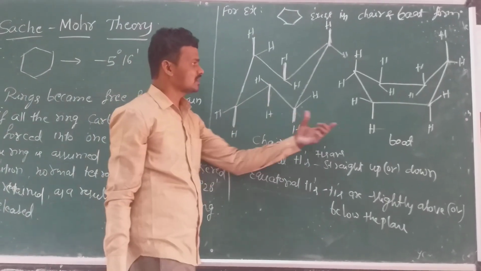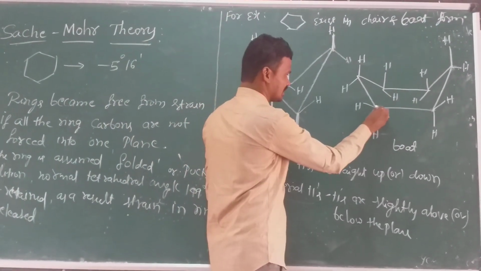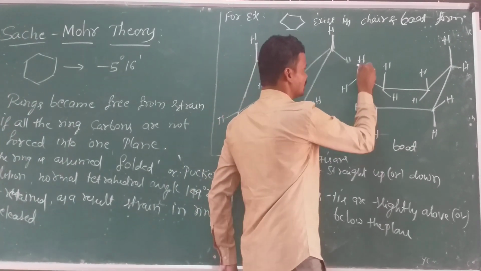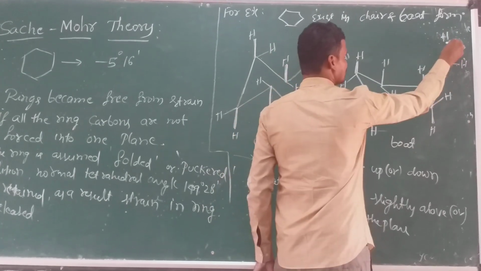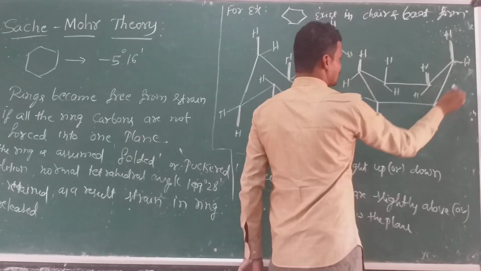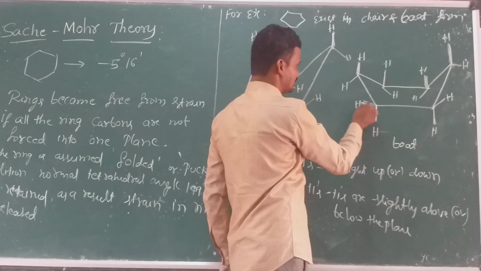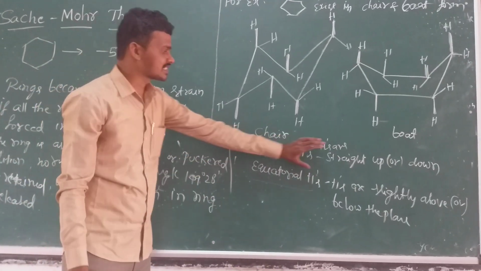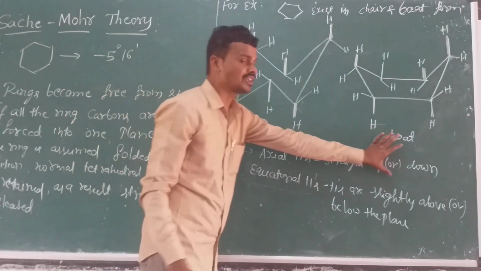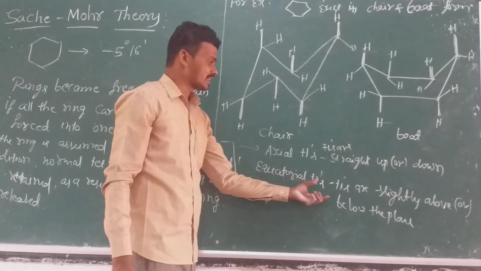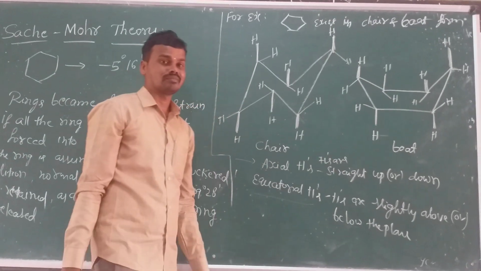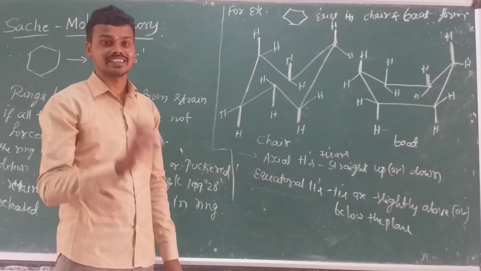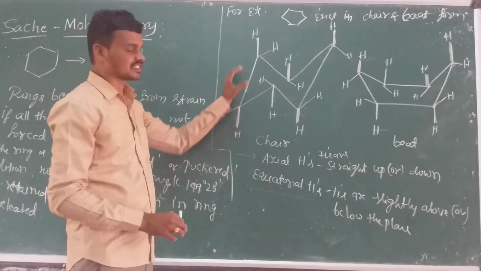This is the chair form and also the boat form. This is the axial, this is the axial, and so on, but these are equatorial hydrogens. See here, axial hydrogens are straight up or down, while equatorial hydrogens are slightly above or below the ring. And these two are the strainless rings.